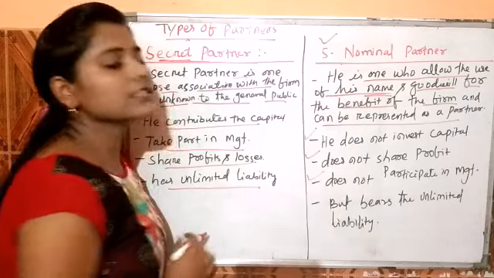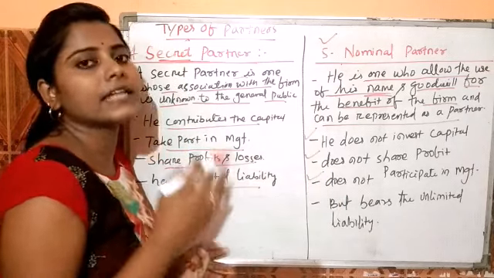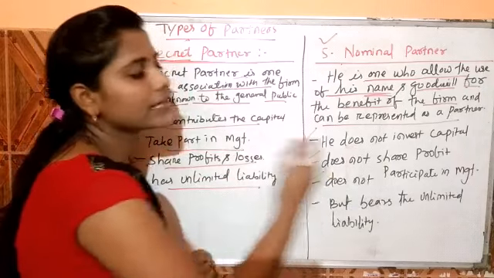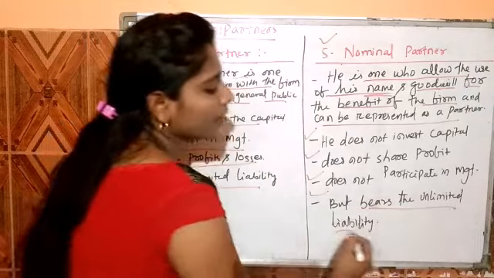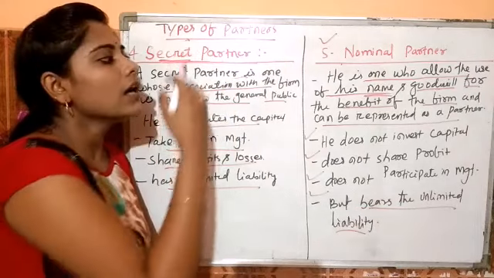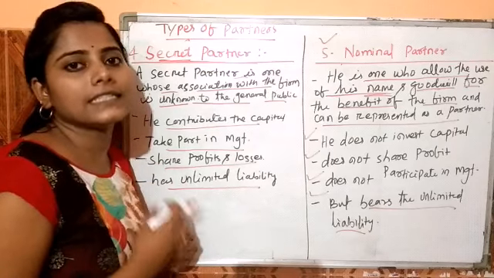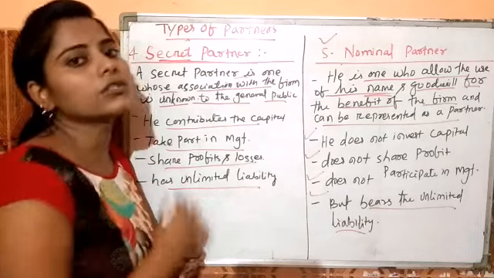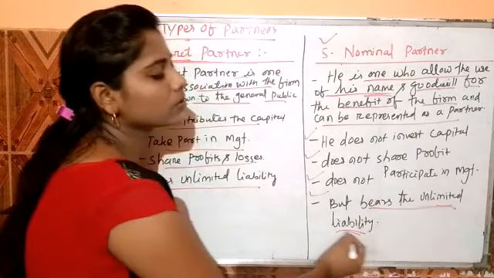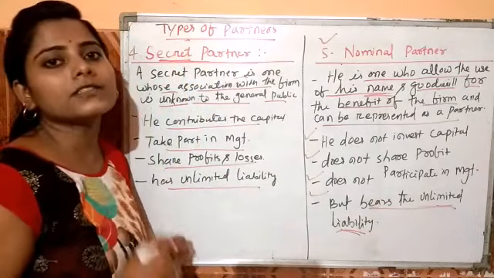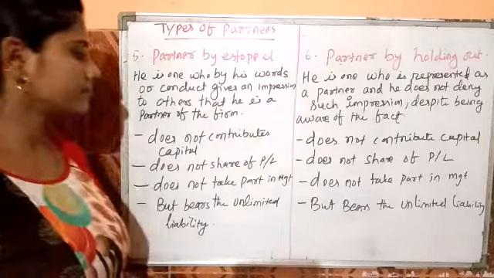The next feature is that he does not participate in the management. That means he does not actively take part in the day-to-day activities, so he does not take part in any management meeting. But he bears unlimited liability because, as his name and goodwill are used by the firm, if business debt arises, he is also responsible for recovering such debt. And the debt is related to unlimited liability. That means the personal assets can be sold to recover the business debt.